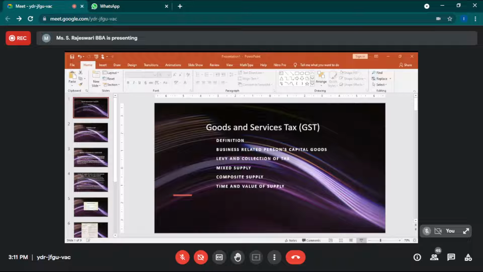Suppose you don't have the market value and you don't have similar goods, in that case you can determine the value of the goods using the cost method or the residual method. Okay, so cost method is where after doing all the expenditure, whatever the values are available, you can use that. Or if you don't have the cost method, the residual value means what are the reasonable charges which you can apply for that particular product. You can apply it, and for that particular rate you can apply the GST.